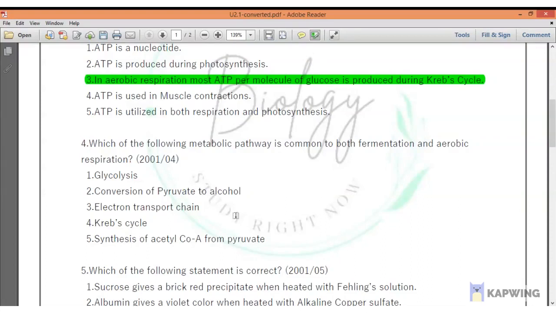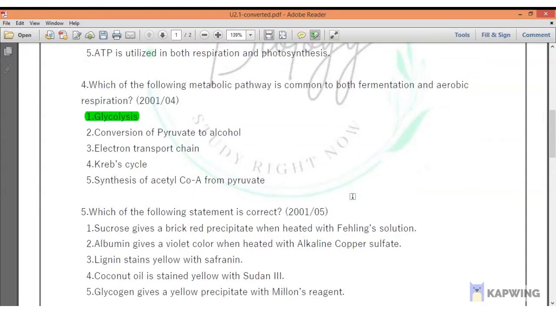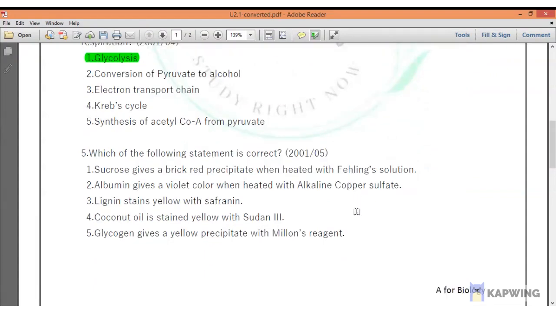Question number 4. Which of the following metabolic pathways is common to both fermentation and aerobic respiration? This is an easy question. So the answer is number 1, glycolysis, which occurs in the cytosol, and O2 is not required for that. Question number 5. Which of the following statements is correct? So the answer for this question is number 2.